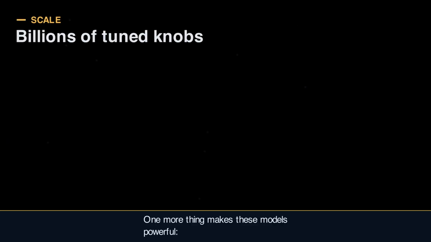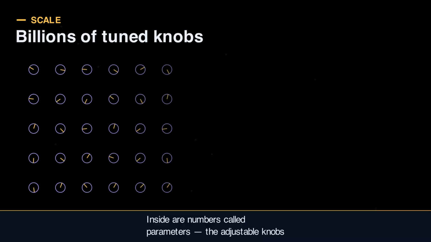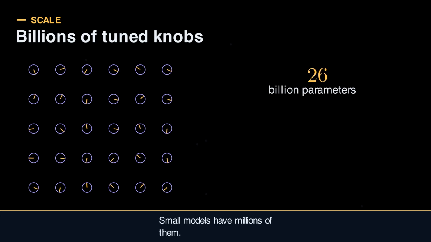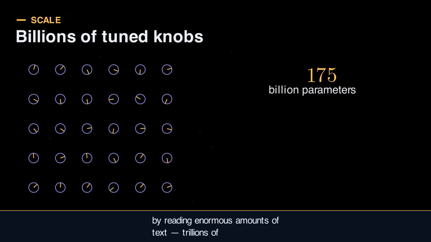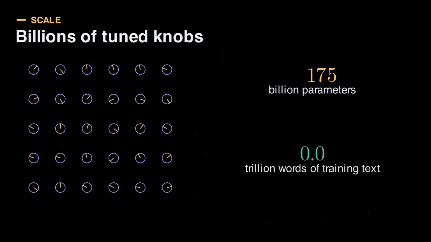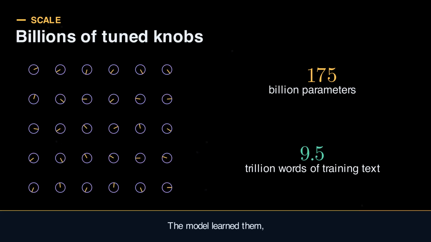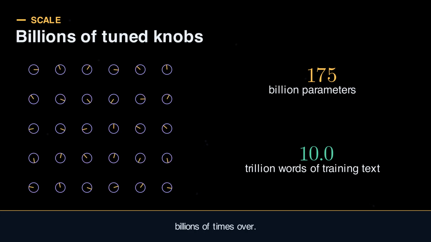One more thing makes these models powerful: scale. Inside are numbers called parameters, the adjustable knobs of the model. Small models have millions of them, the largest have hundreds of billions. Each knob was tuned automatically by reading enormous amounts of text, trillions of words. Nobody wrote the grammar rules by hand. The model learned them by practicing next word prediction billions of times over.